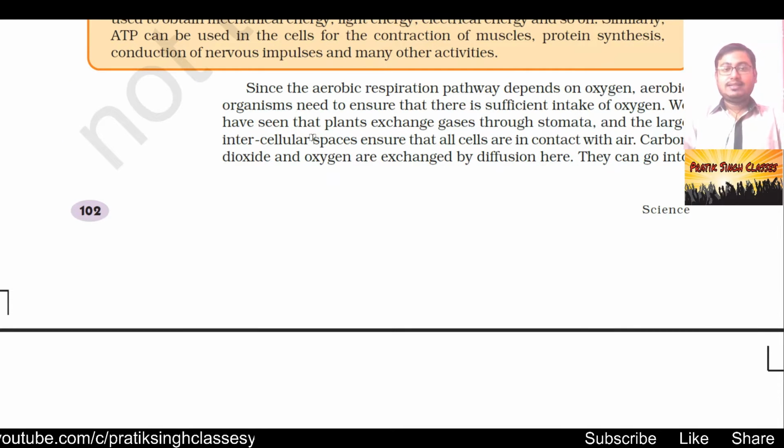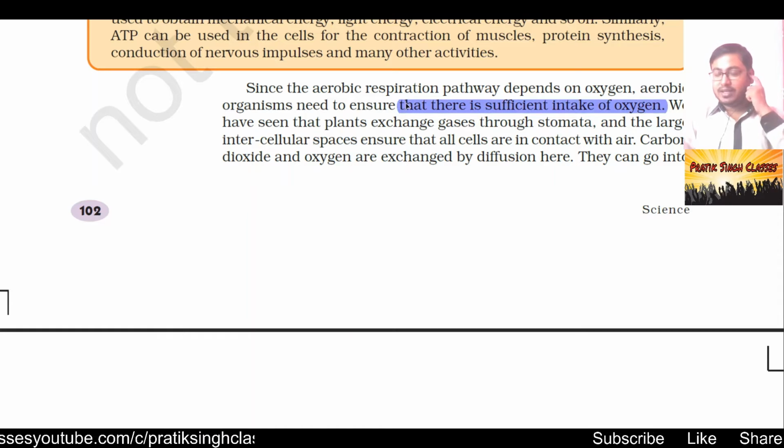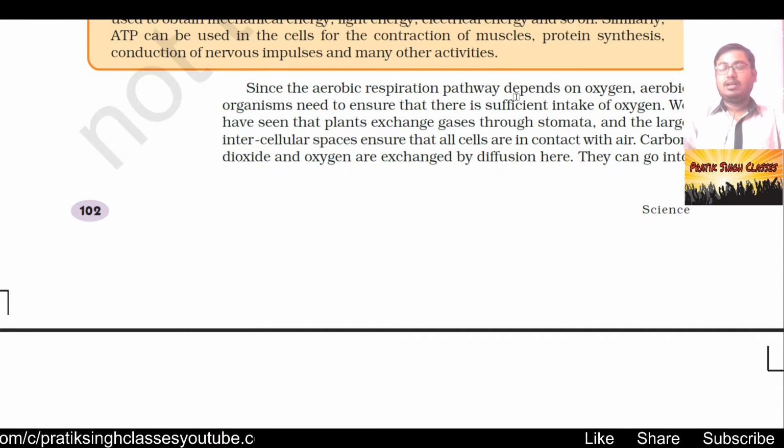Since the aerobic respiration pathway depends on oxygen, aerobic organisms need to ensure that there is sufficient intake of oxygen. Means the amount of oxygen available must be very high, very good for our respiration, for high amount of energy release. If the amount of oxygen goes below 98, people start feeling suffocation, and in that situation the energy released is very less, and also the ATP will not deliver energy to do many types of functions. In that situation the person becomes semi-paralyzed.